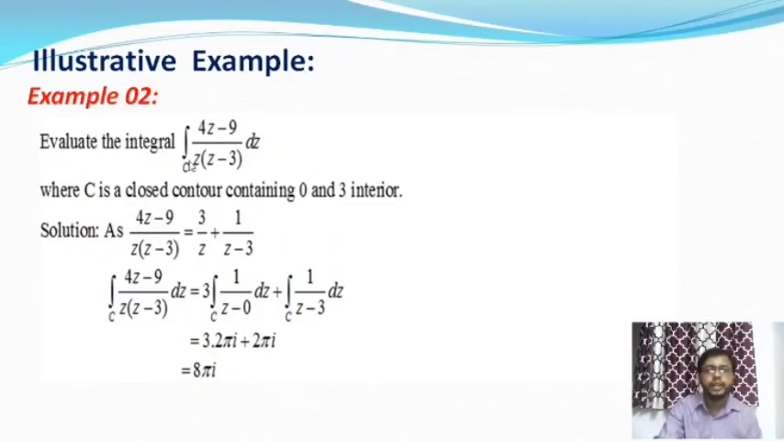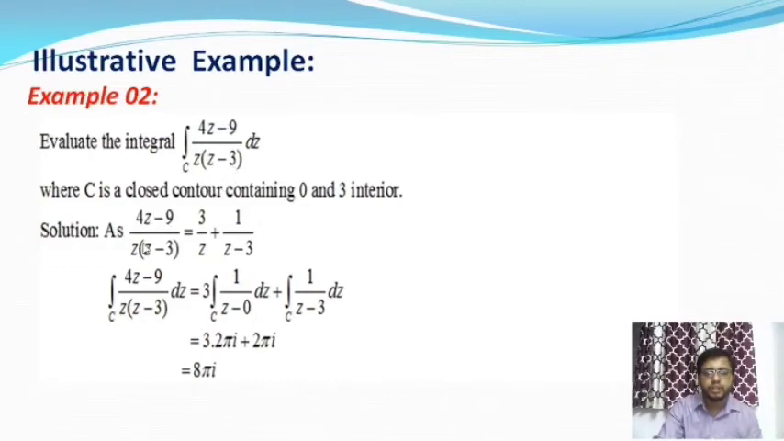Evaluate the integral over C of (4z − 9) / (z(z − 3)) dz, where C is the closed contour containing 0 and 3 in its interior. So here C is an arbitrary curve, and 0 and 3 are interior points of this curve. Let us consider f(z) = (4z − 9) / (z(z − 3)).